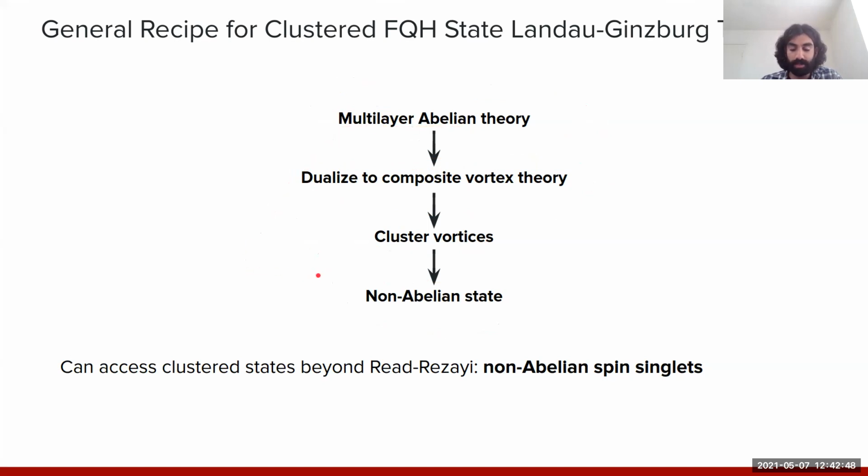And so I guess I should also say that the generic construction that we presented for the most exotic Read-Rezayi states is not necessarily always physically manifest or physically relevant. It wouldn't make sense to look for 32-layer systems, but this gives us a general scheme, a proof of principle of how these dualities can allow us to access generic non-abelian phases. And so in the remaining time, I'll just show briefly how this can be generalized to other clustered non-abelian states characterized by clustering.